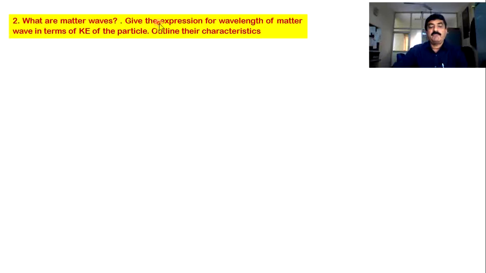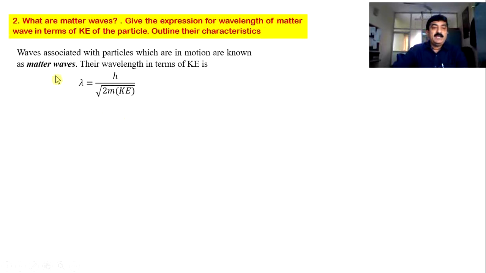What are matter waves? Give the expression for the wavelength of the matter wave in terms of kinetic energy. Outline the characteristics. That means you have to mention the properties of matter waves. Okay, first, a matter wave is the wave associated with a particle which is in motion, and lambda is equal to h divided by root of 2m into kinetic energy.